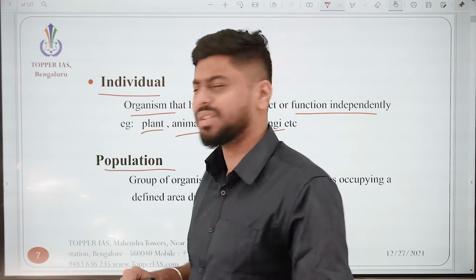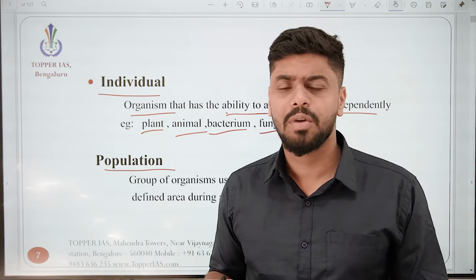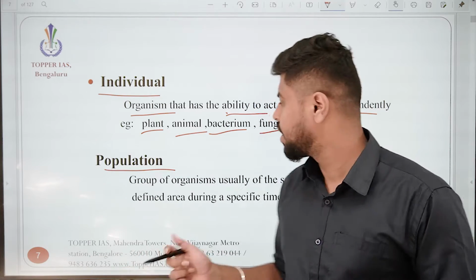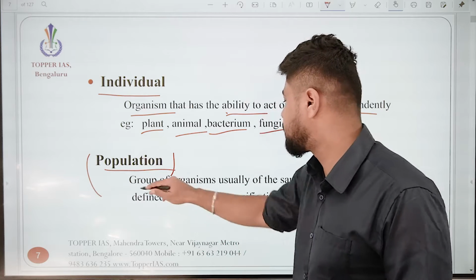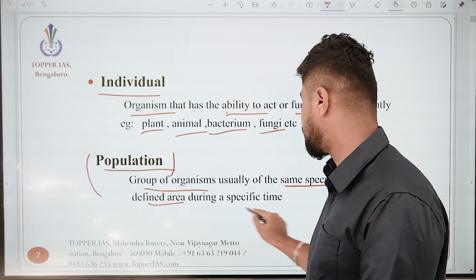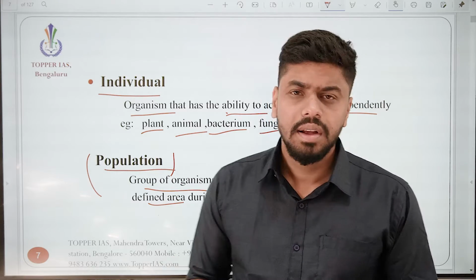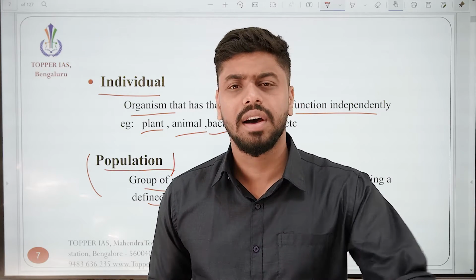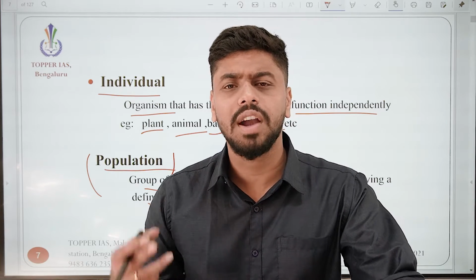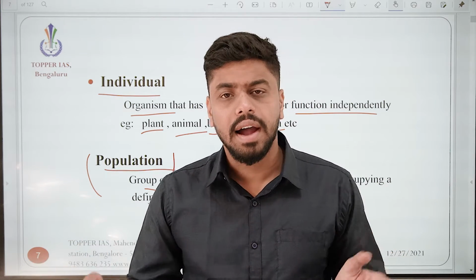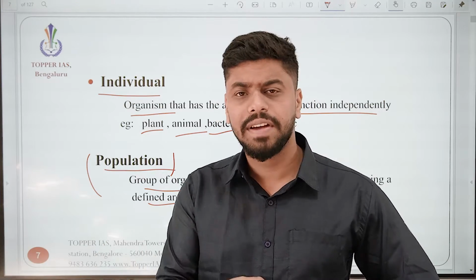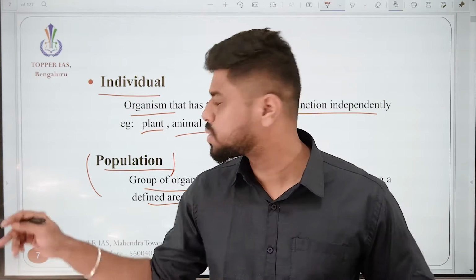Second one is the population. Population means what? We would probably have read about collective nouns in our English class. So population is a group of organisms, usually of the same species, occupying a defined area during a specific time. For example, a pride of lions, a herd of deer, a flock of geese. These are all called population, right? That is a collection of the same species living together in a specified geographical area at a specified time. This is population.